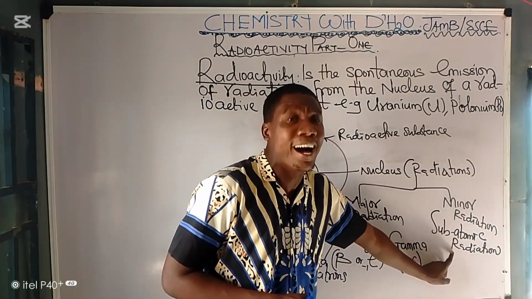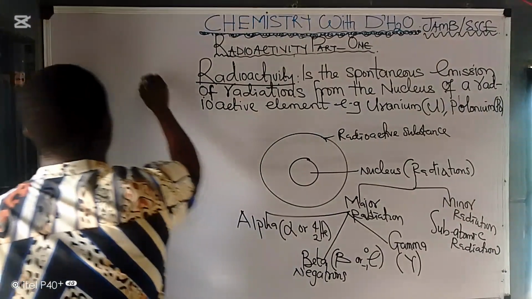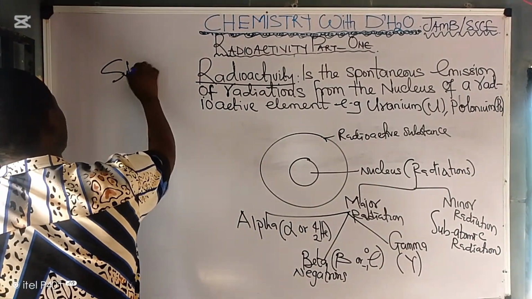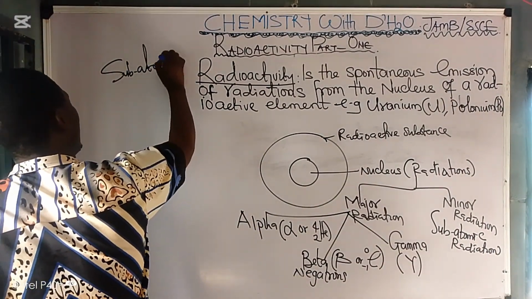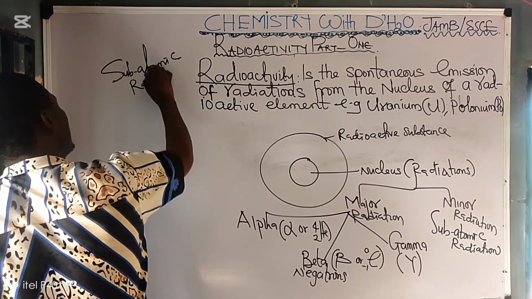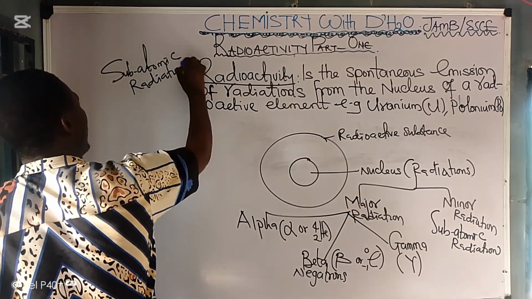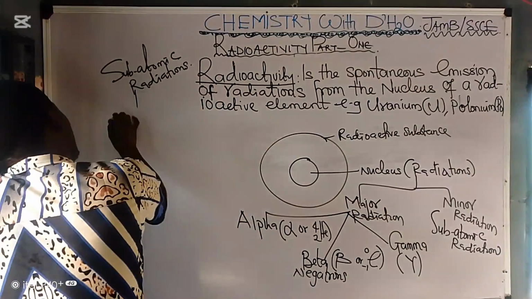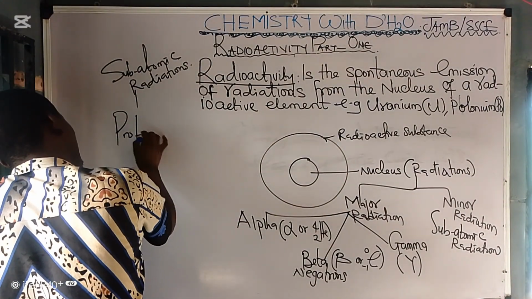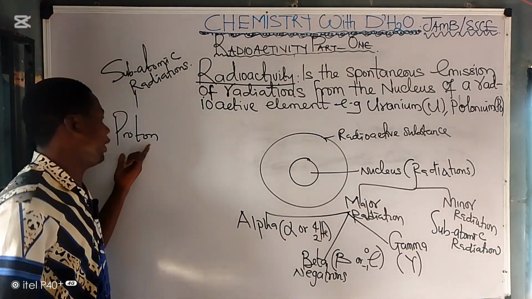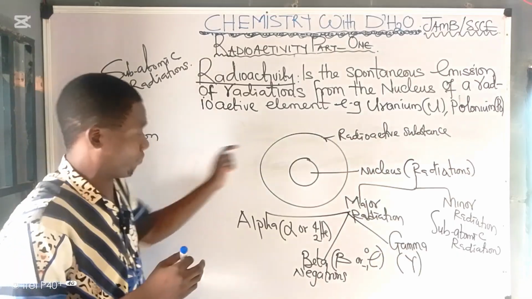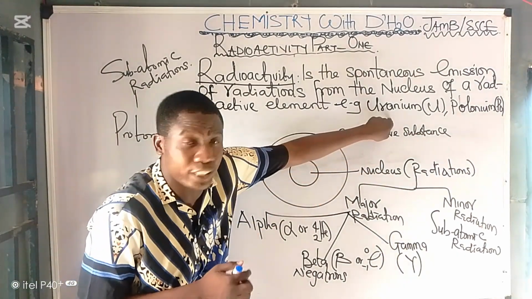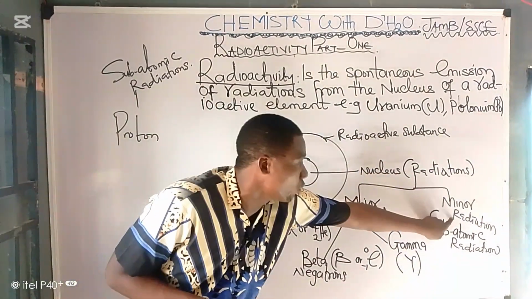And what are these subatomic radiations? Let's look at it carefully. For subatomic radiations, which are also called minor radiations, we have number one, the proton. Is proton a radiation? Yes, it's among the minor radiations.